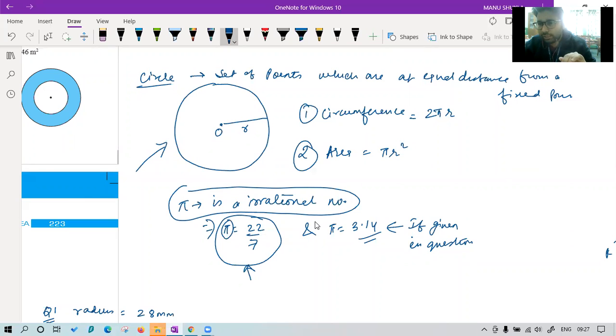So please explain area and circumference, the rules of a circle. Kritika, circumference I have told you is 2 pi r. If you take a thread and keep it on the circle like this, on the boundary, and then you use this formula 2 pi r, you will get the same value as the length of the thread. Try to understand this thing.